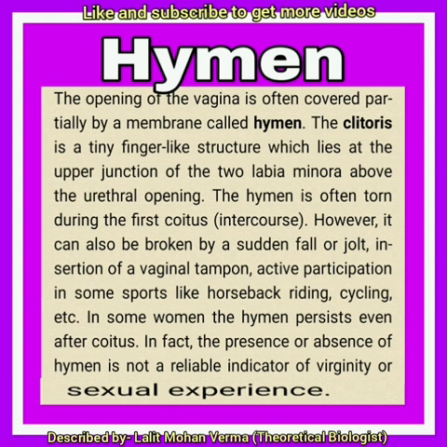It is homologous to penis. And hymen, the opening of vagina, is often covered partially by a membrane called hymen. It is not the indicator of sexual experience. It must be kept in mind.